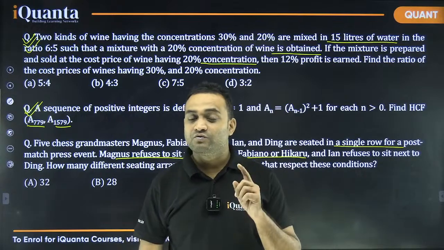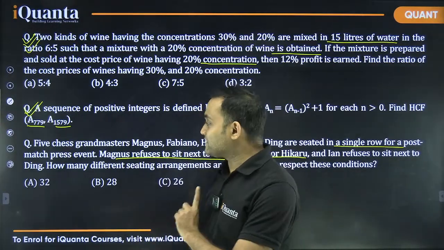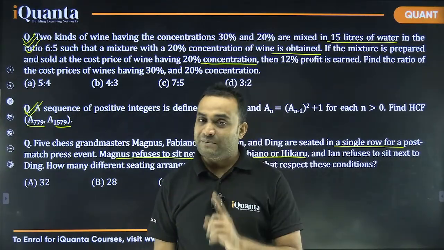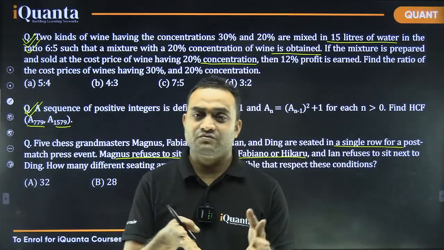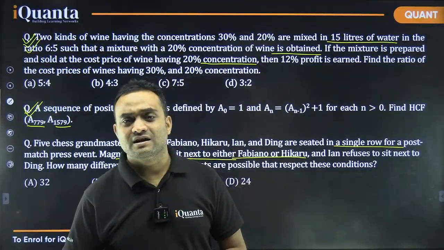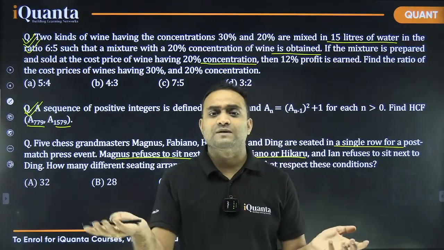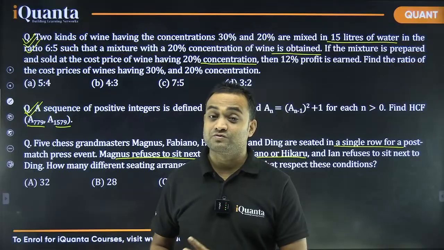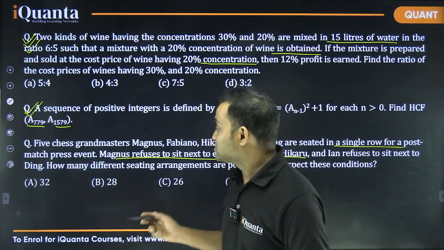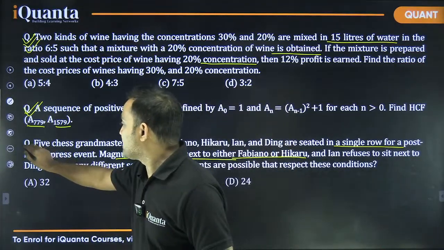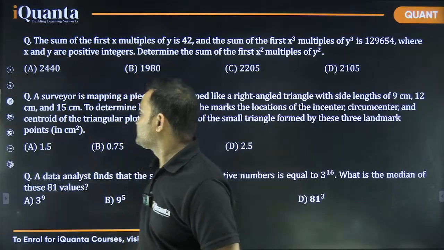So if there was one condition, I would have attempted this question, because in PNC there are always formula based questions, right? Once you understand the condition, you get a one step solution. But there are 2 conditions. We will have to take care of both of them. So I'm not going to solve it, but I'm going to come back to this later.